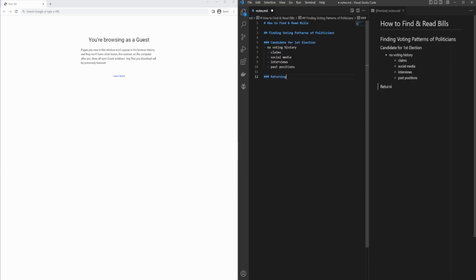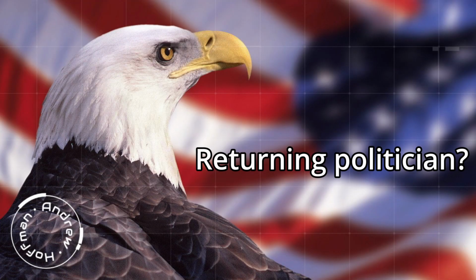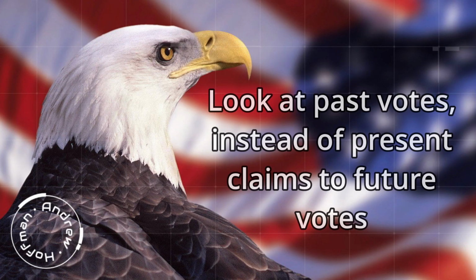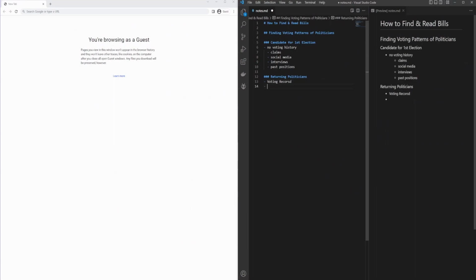Most are returning politicians. And when it comes to returning politicians, we can get a lot of hard, raw data to help us determine if we should re-elect these politicians. See, when it's a returning politician, there's actually a lot of data that we can look at in terms of their voting records. So we can look at voting records, we can look at voting patterns, and later on, we can even look at things like financial interest to see if there is a potential conflict of interest or insider trading, etc.